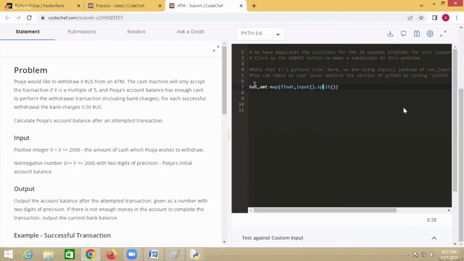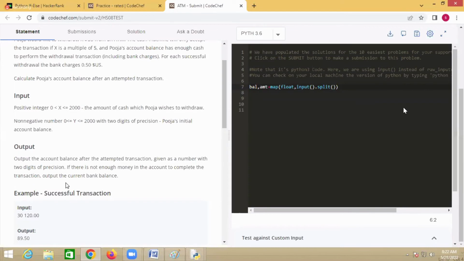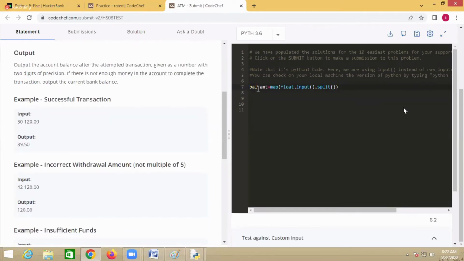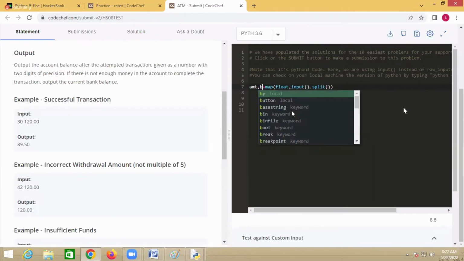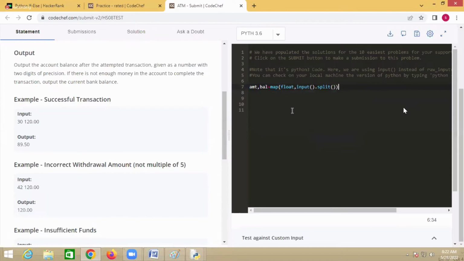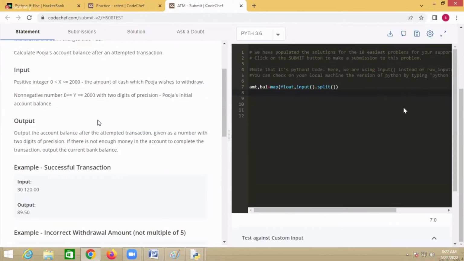Now the first value is the amount. First, you have to input the amount to be withdrawn, and the second one is the balance. After that you have to check whether the amount entered is a multiple of